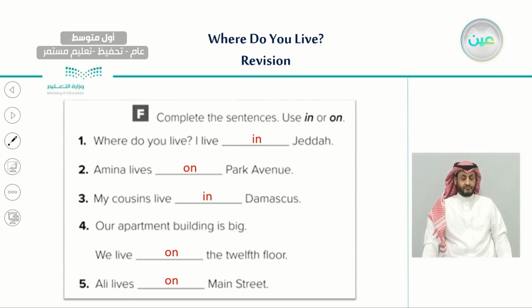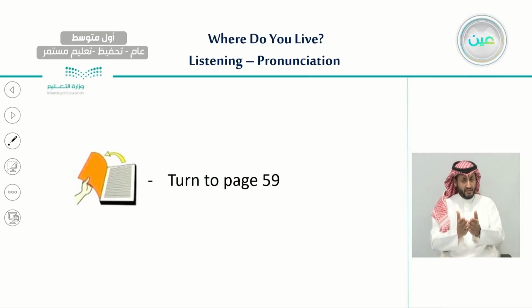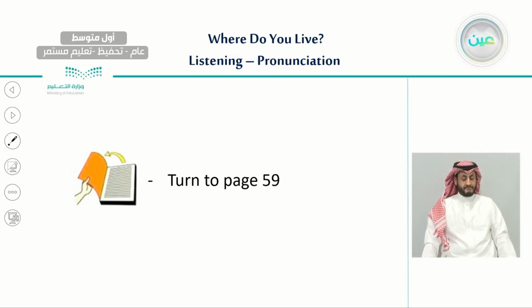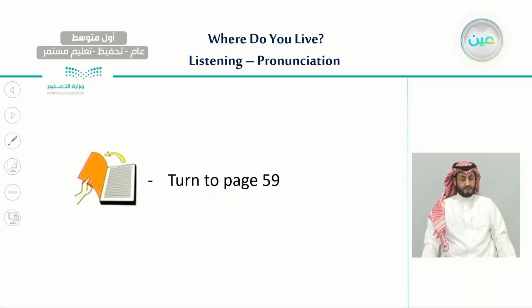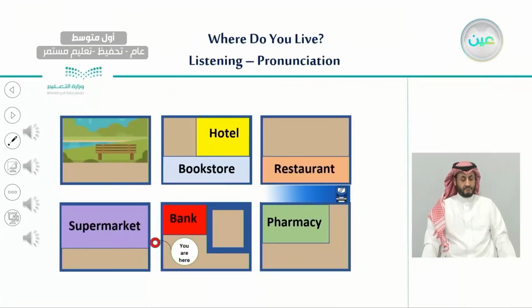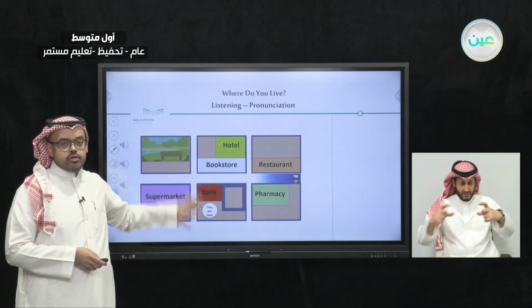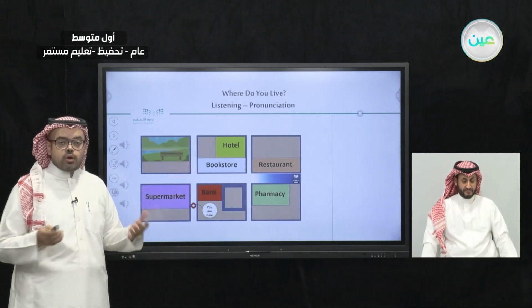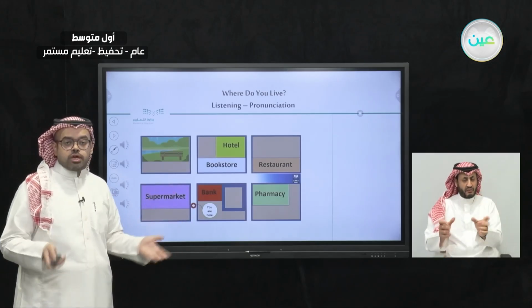Very good. Now we have covered most of page 116. So please turn to the student book on page 59, as we will have a listening exercise. On page 59, in the listening exercise, you will see a map similar to this. On this map, we're going to listen to four different directions.